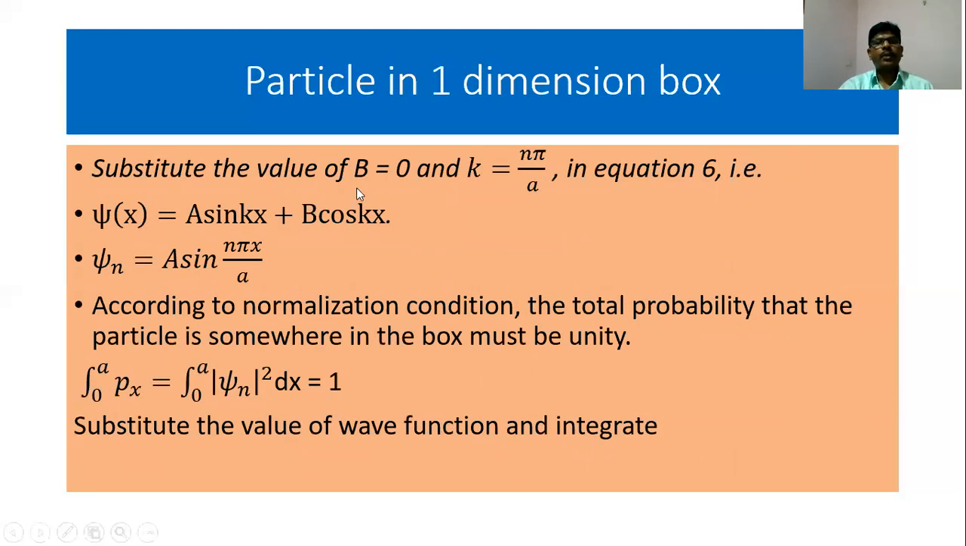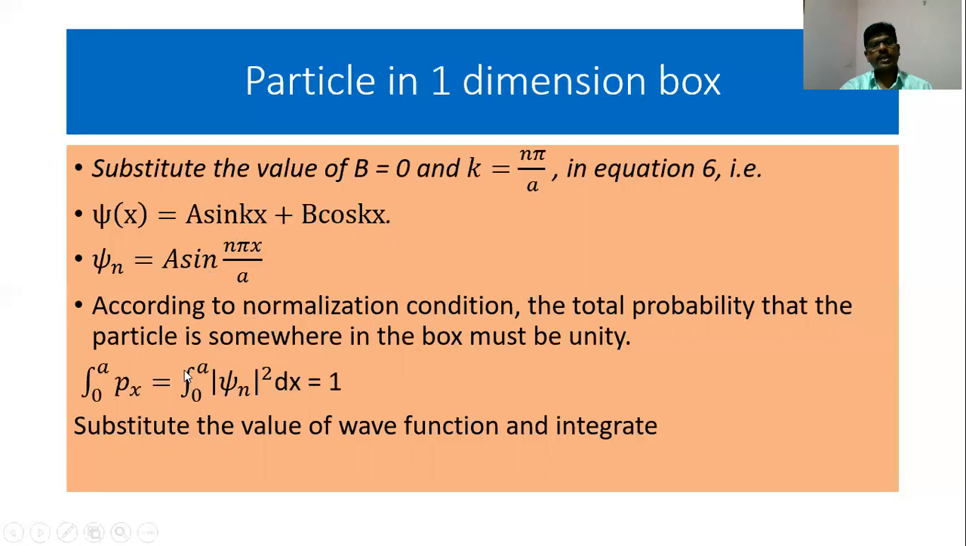Now, substitute the value of B is equal to 0 and K is equal to n pi by a in equation 6. What is this equation 6? Psi of x is equal to A sin kx plus B cos kx. So B has become equal to 0 and K is n pi by a. From here we get an expression for the wave function, which is equal to A sin n pi x by a. According to the normalization condition, the total probability that the particle is somewhere in the box must be unity.